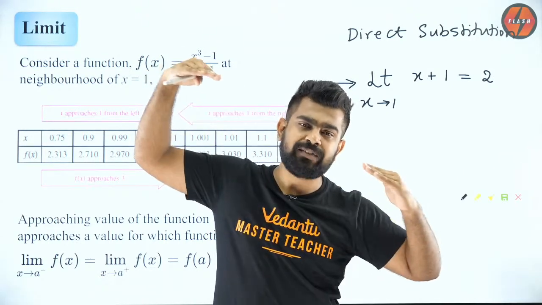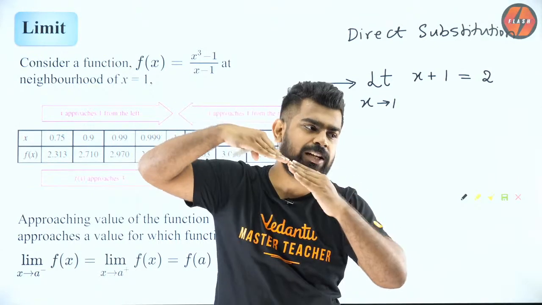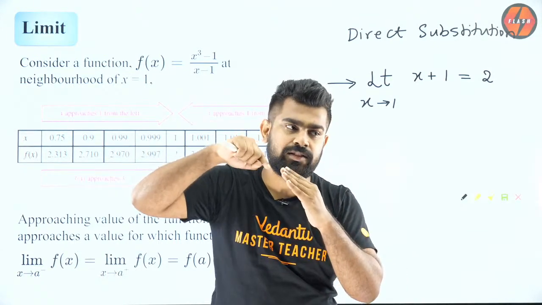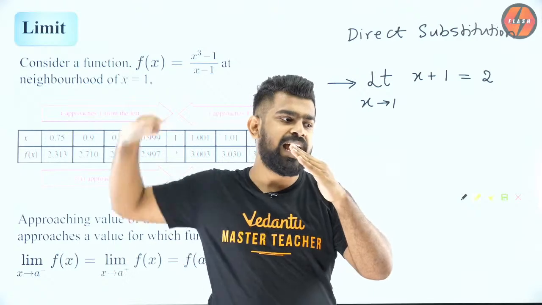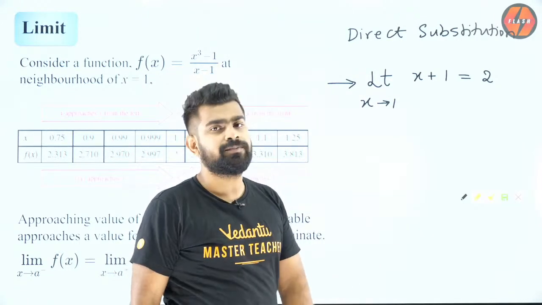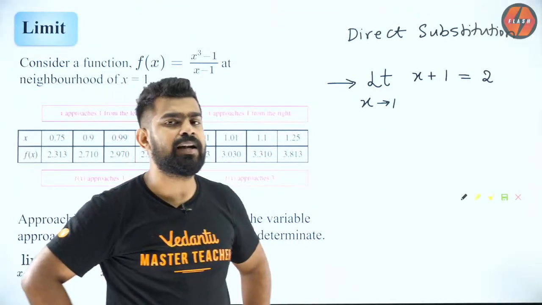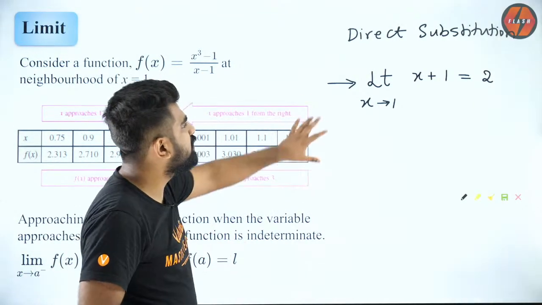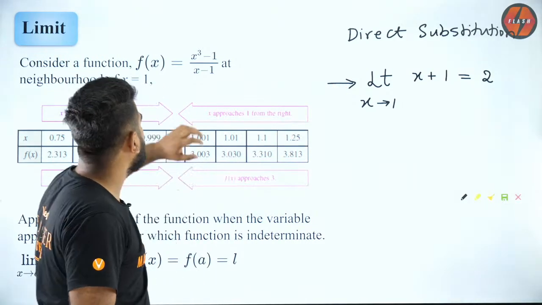Limit is the value which the function tends to take from the left side and right side. If the left hand limit and right hand limit are both equal, then you say the limit exists at that point. Okay, so this is a very simple example, but look at this now.